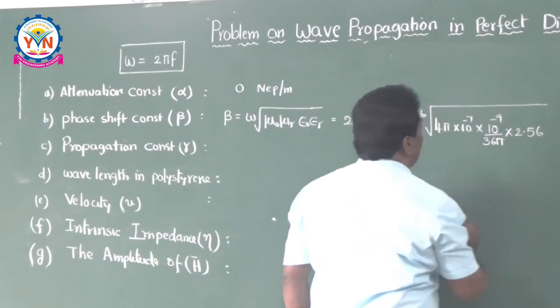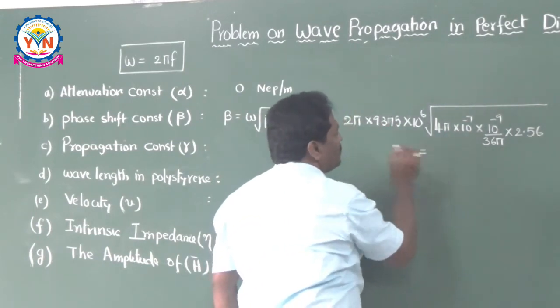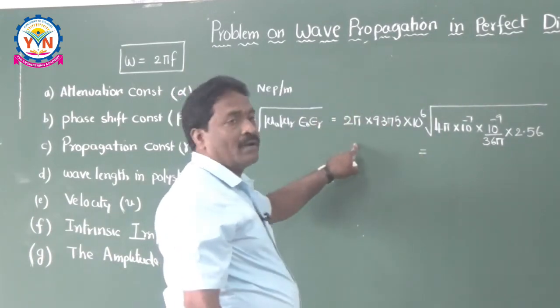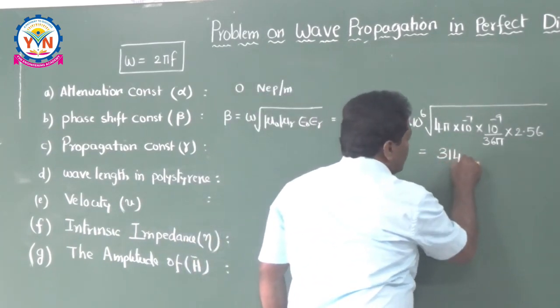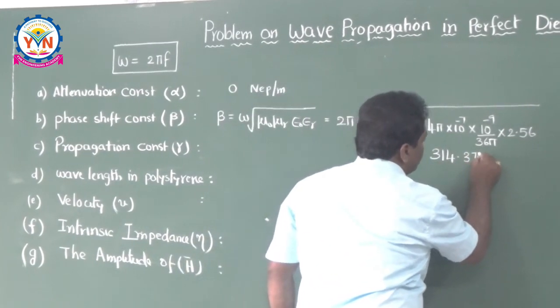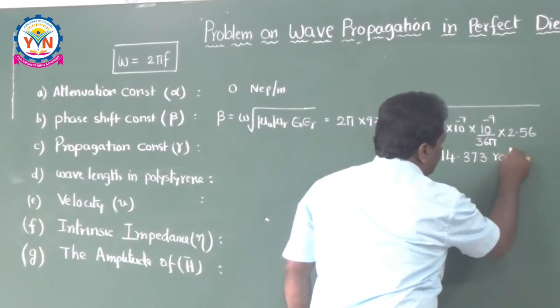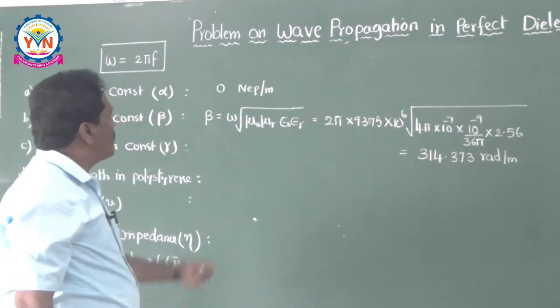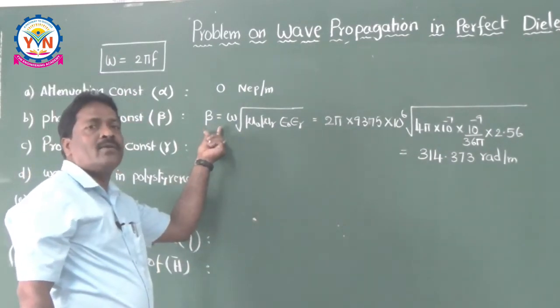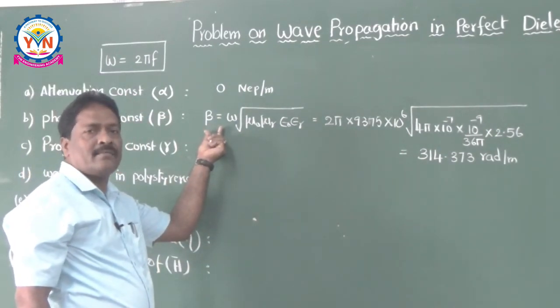Just calculate, friends, your beta is equal to 314.373 radians per meter. The unit is very, very important, radians per meter. To calculate beta you require calculators most of the time.